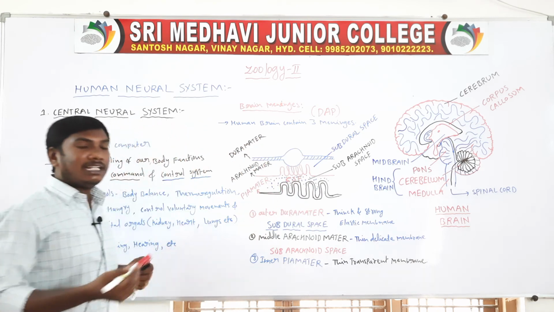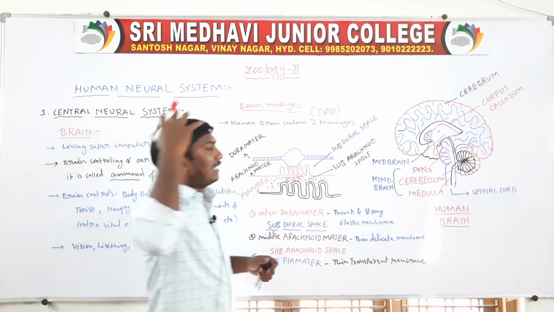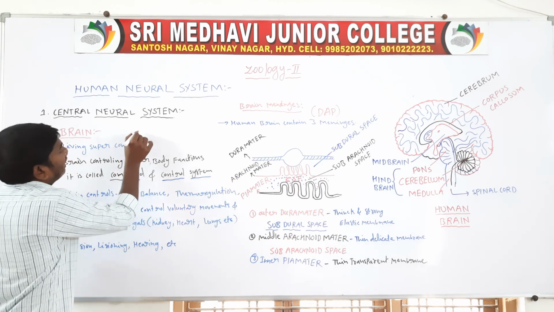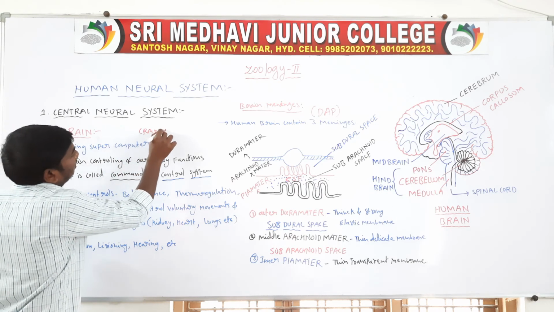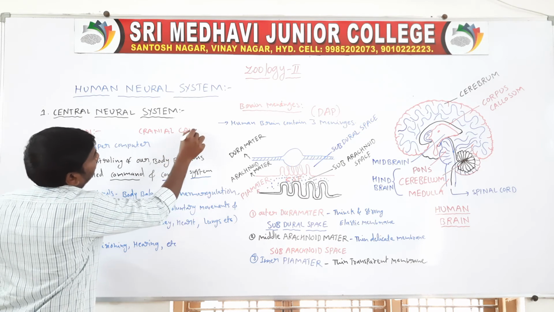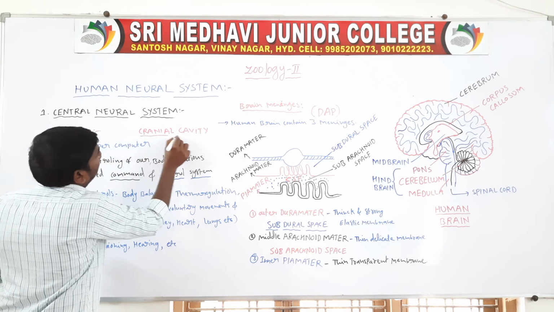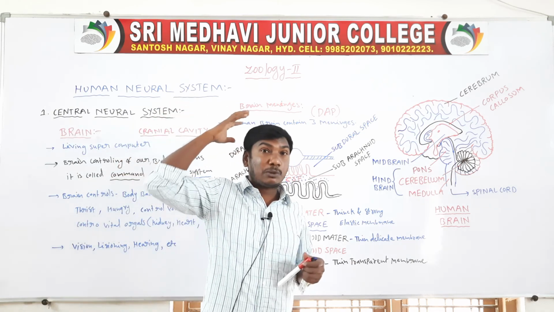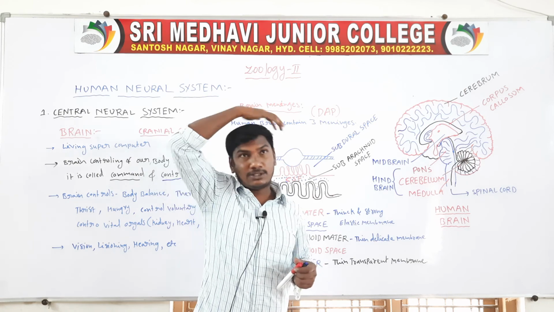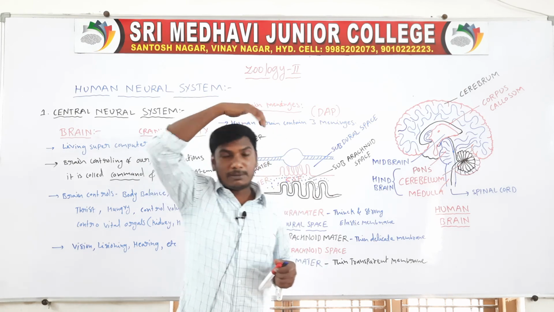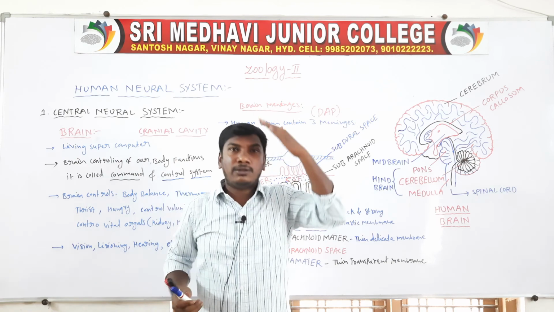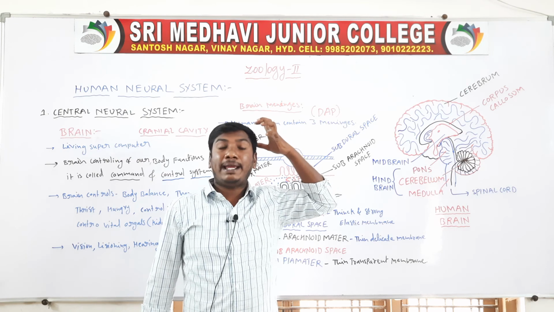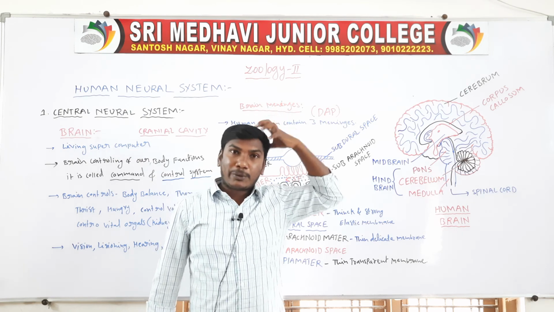Next, the brain is present in the cranial cavity. The brain is protected by the cranium. Cranium means the cranial bones: frontal bone, parietal bone, temporal bone, occipital bone. These bones form the brain case. So they are the protection of the brain.